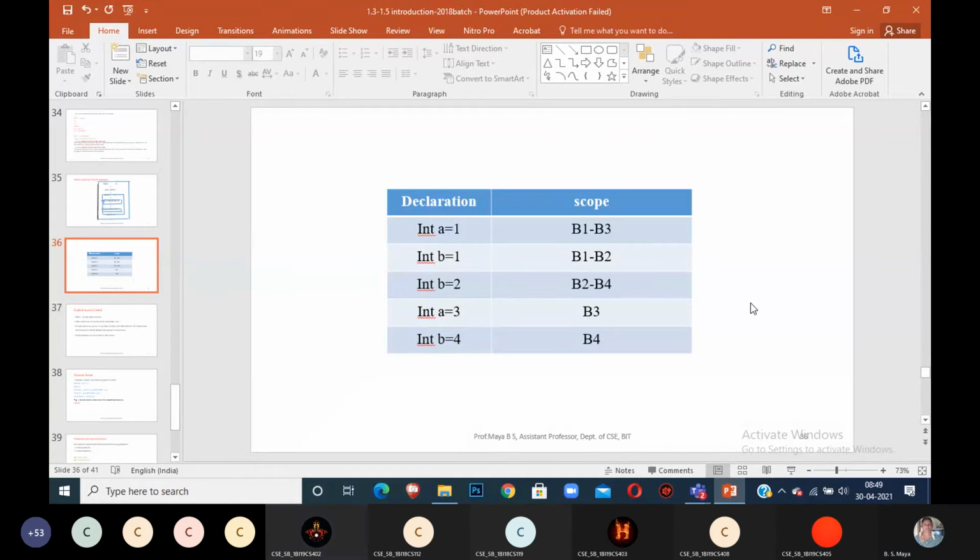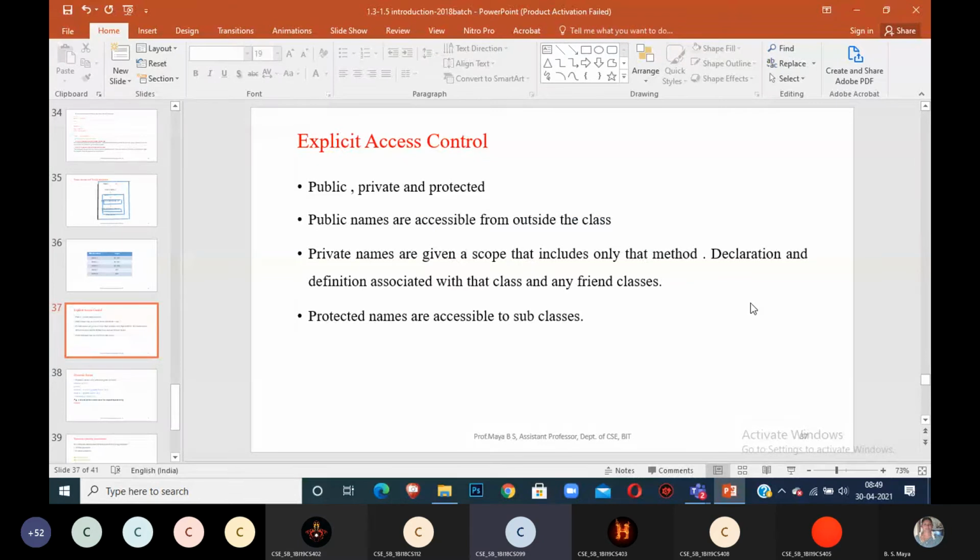Private can be accessed through that class's functions only. Protected can be accessed within the class and within the child classes, that is called subclasses.